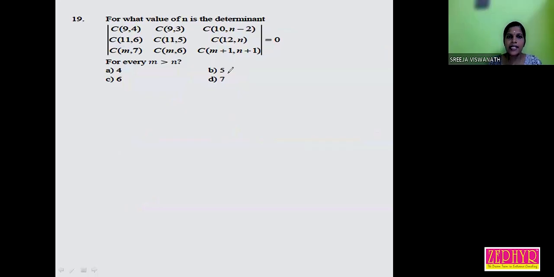We need to find a determinant value. For what value of n does the determinant become 0? Listen, what do you mean by 9C4? That is nCr, 9C4. nCr can be written as Cnr. Okay, 9C4. Now, how can we solve? Any idea?